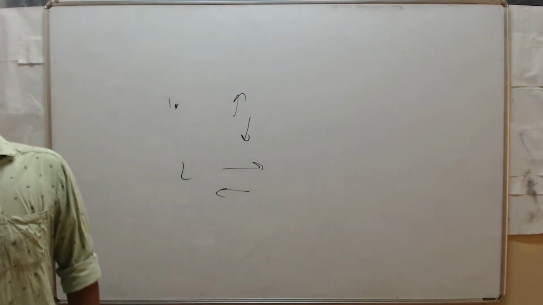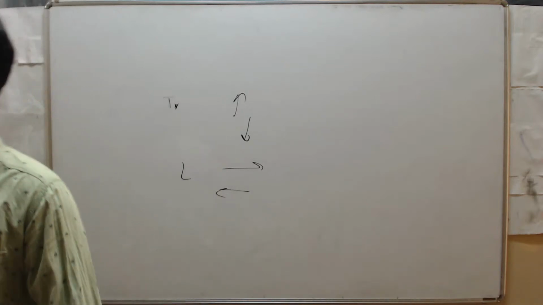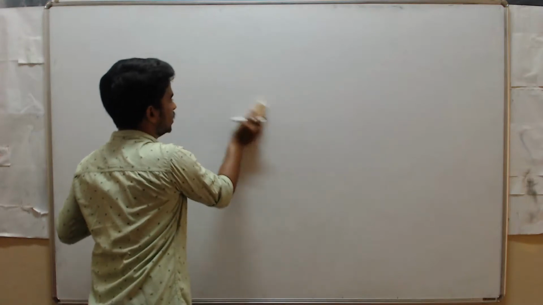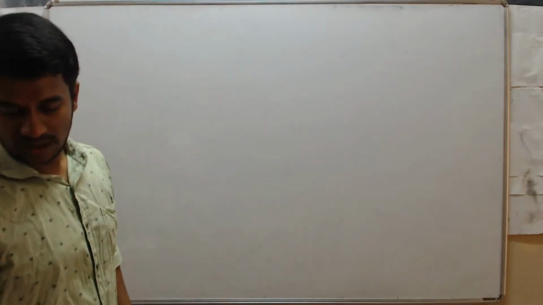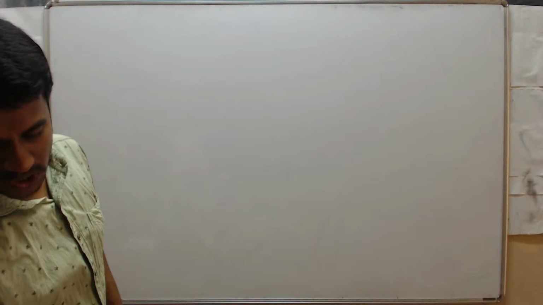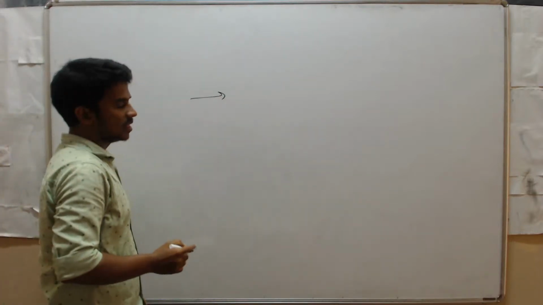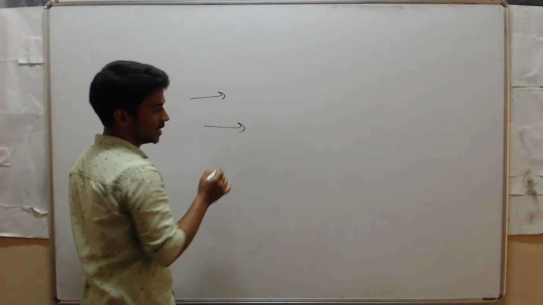Here, sound waves are longitudinal waves. Why? Because when you produce a sound, the direction of the sound and the direction of the vibration of the particles are the same. If you produce a sound in this direction, the particles also vibrate in this direction.